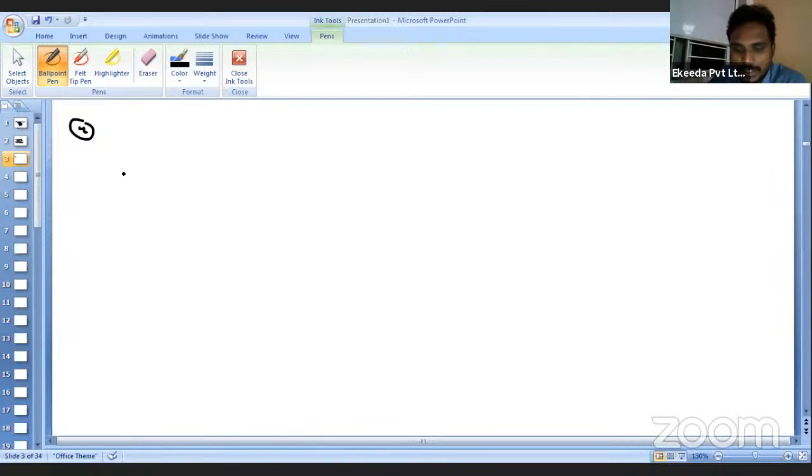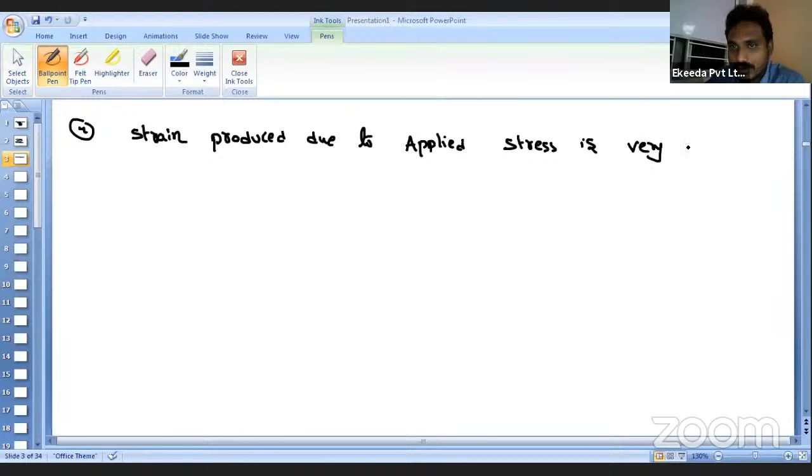But here we assume that the strain produced due to applied stress is very small. As the strain is very small, we can say that there is no change in the soil structure.